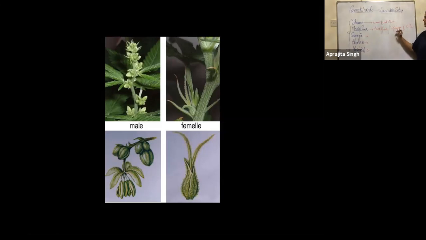Marijuana, top leaf, female plant. Remember, M for male, she doesn't like male, so she becomes from the female top leaf. Marijuana. Ganja, dried female inflorescence.